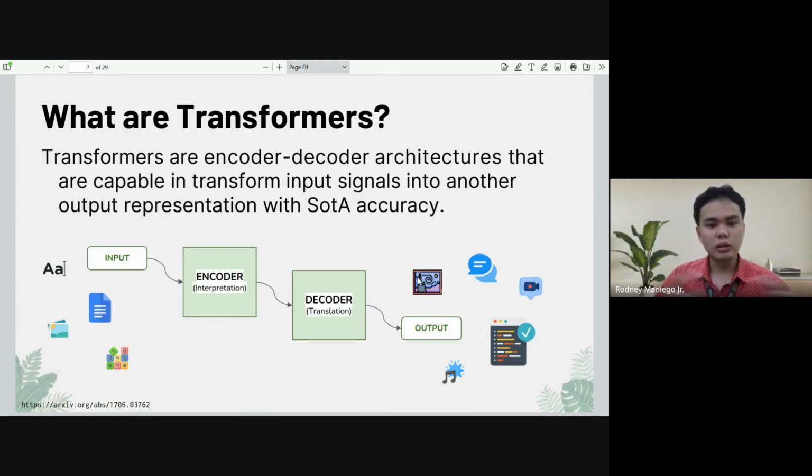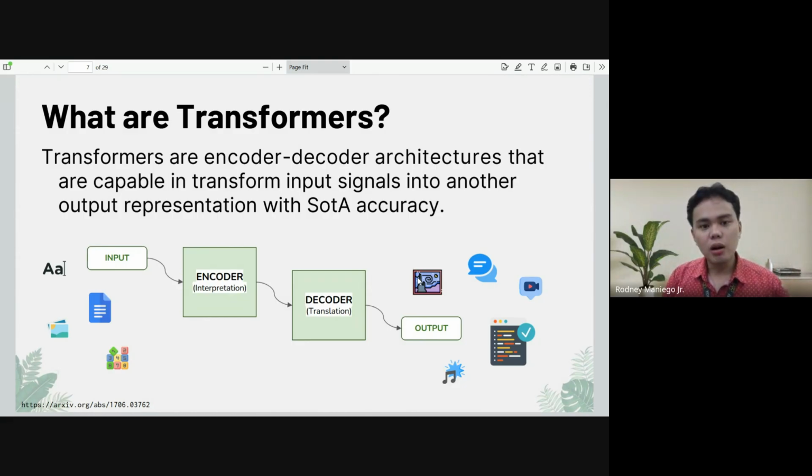These are technologies or software that are capable of transforming a specific representation of an object and converting it into another representation. When we say state of the art accuracy, it basically means that it is the latest, the most advanced technology that we have right now.